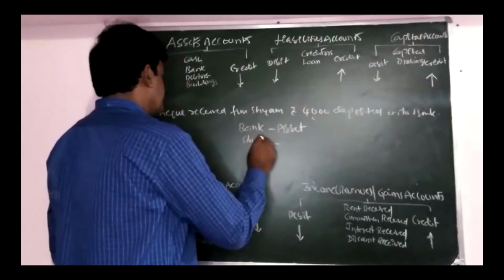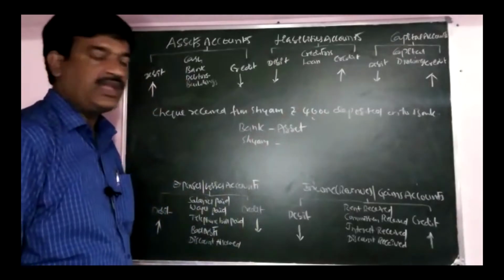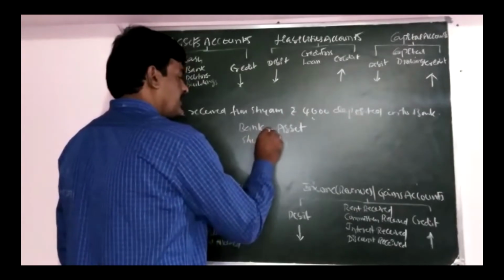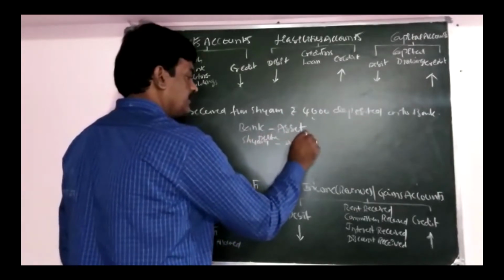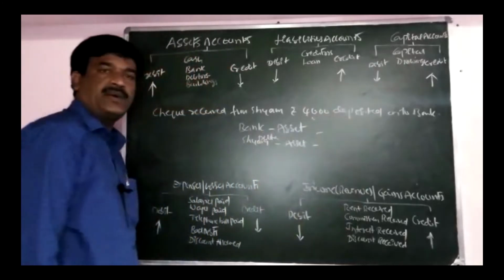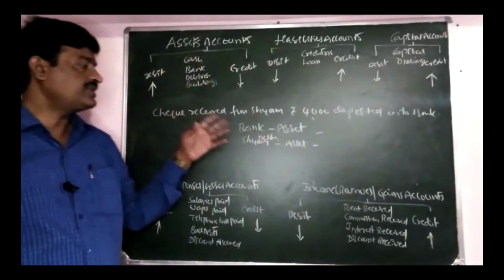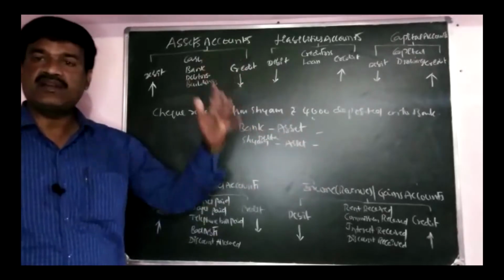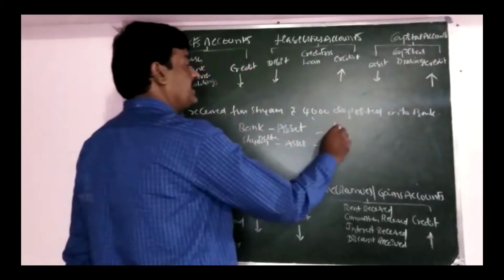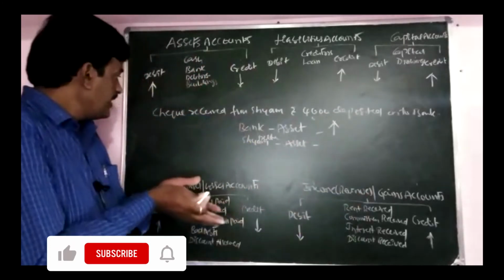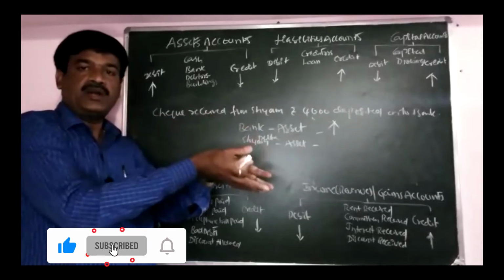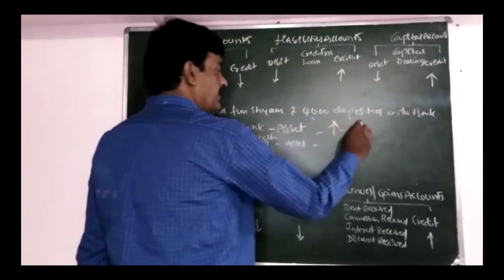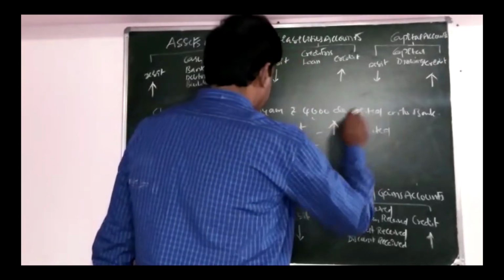And Shyam is the customer. We are receiving the cheque from the customer. So customer comes in asset. Next, bank comes in asset. When we are receiving a cheque and depositing the same cheque into the bank, our bank balance is increasing. Increase in the asset is debited.